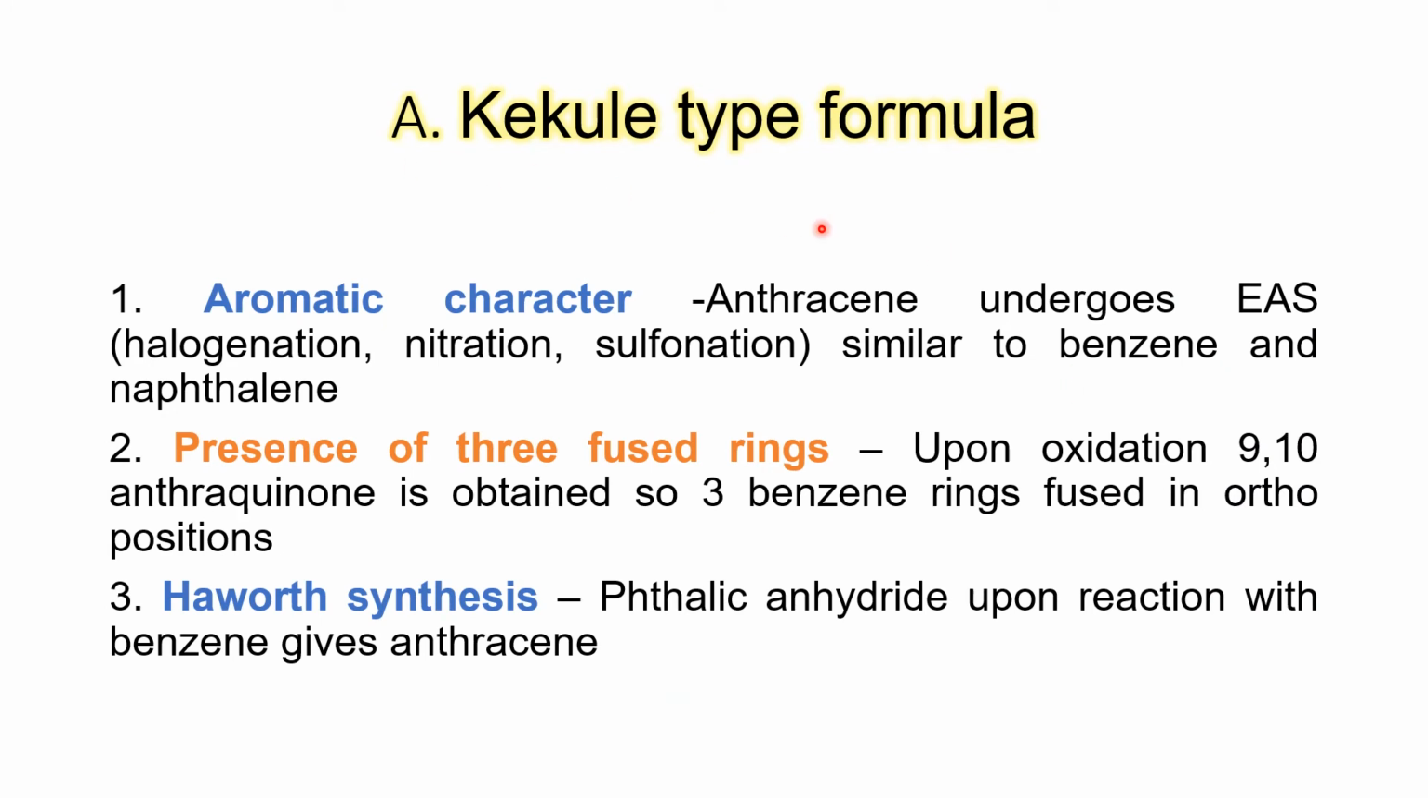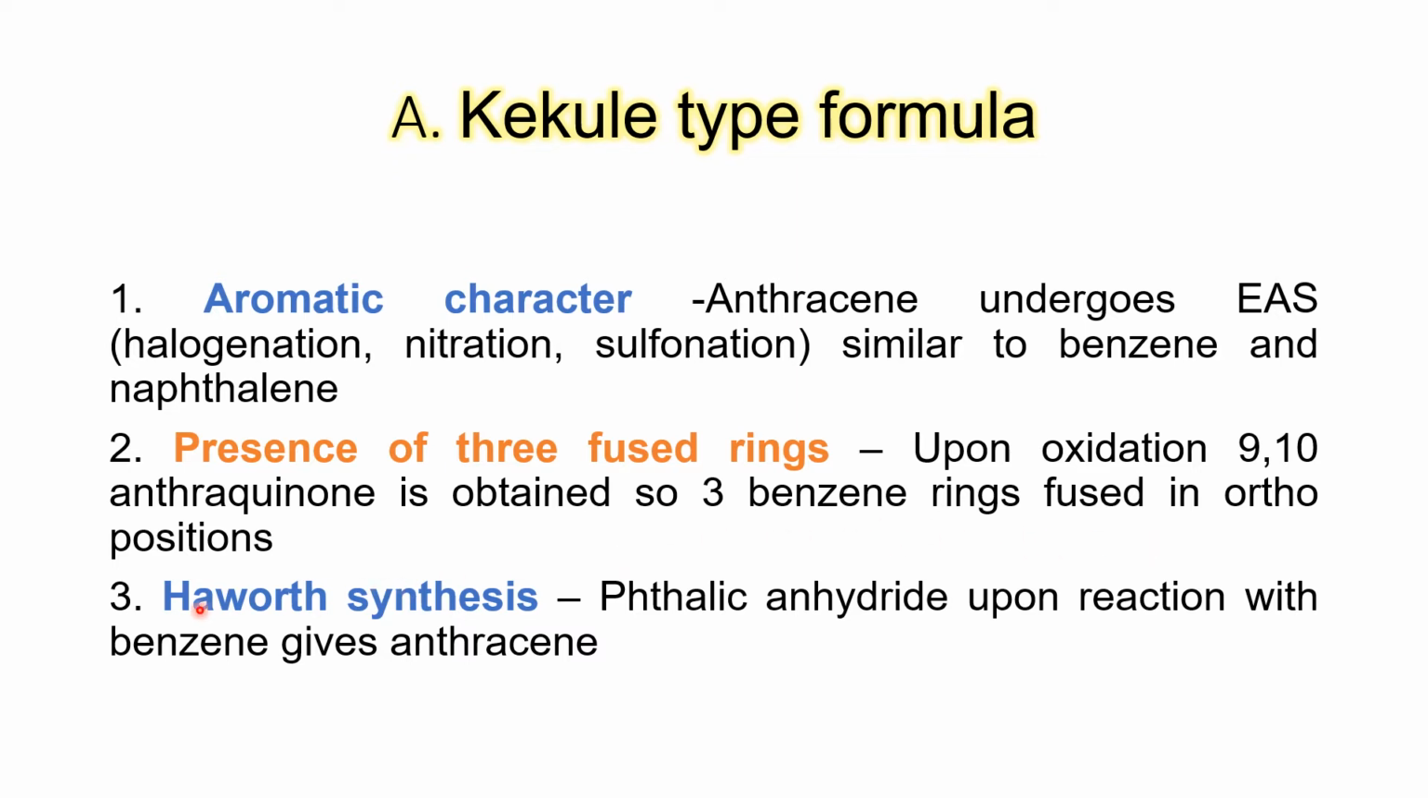So it belongs to the Kekulé type of formula, and it has been proven because it also possesses aromatic character. It obeys Hückel's rule and all the conditions of aromaticity, and it undergoes similar reactions as those of benzene and naphthalene. Because of the electron-rich 3 rings present, it very easily undergoes electrophilic aromatic substitution reactions. Upon oxidation, it was revealed that 9,10-anthraquinone is obtained. So it indicated there are 3 benzene rings.